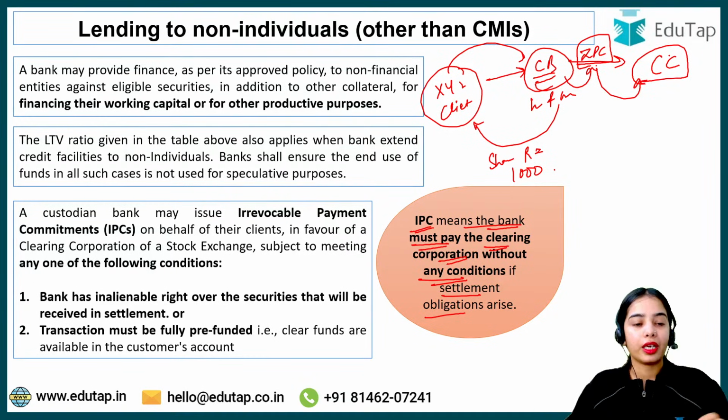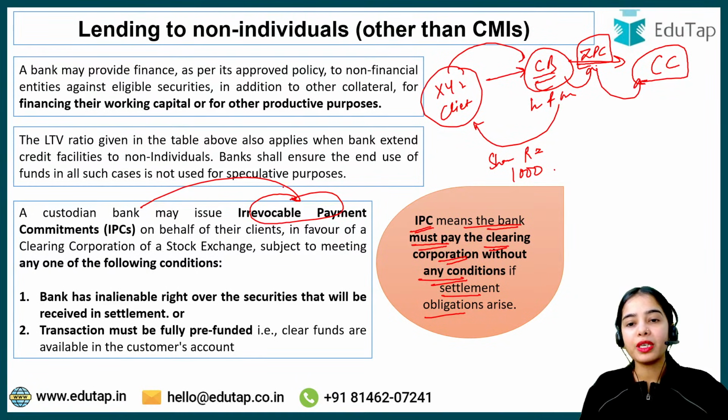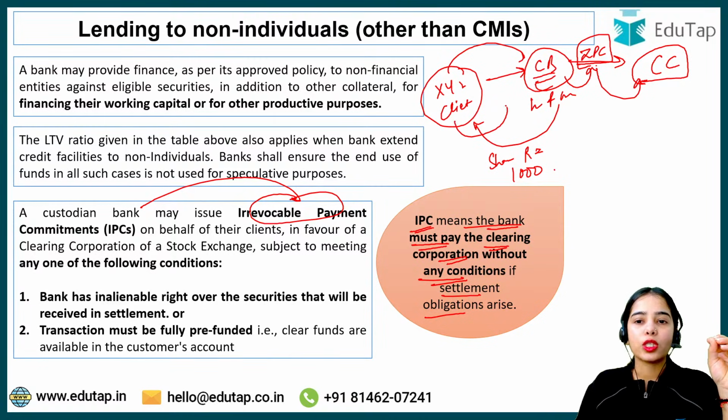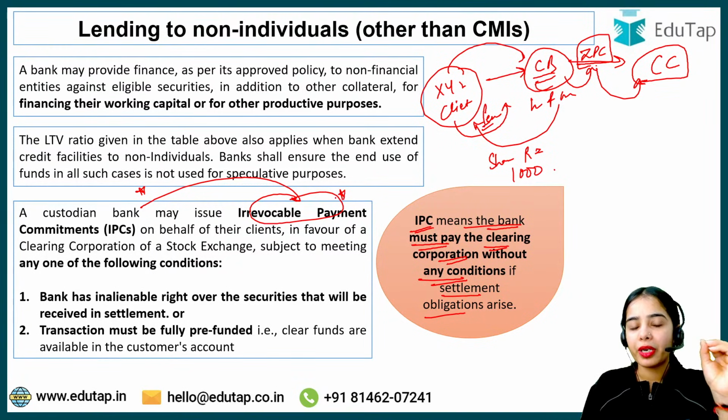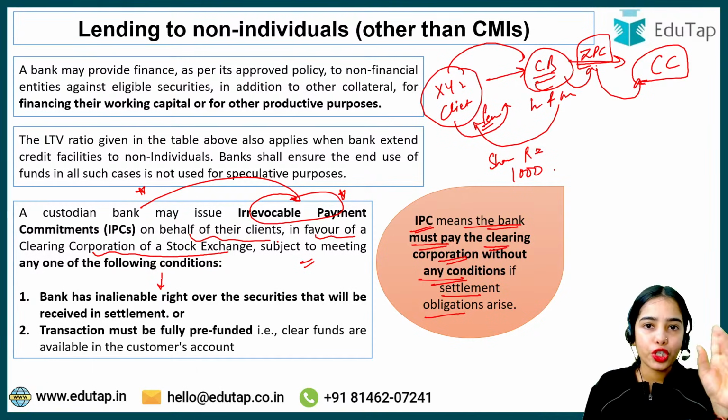for the whole of the trade. Now, why is the custodian bank providing this irrevocable payment commitment? So that the client gets the shares without any problem, and the client has also provided some fees to the custodian bank to take this kind of risk. A custodian bank may issue an irrevocable payment commitment on behalf of its clients in favor of the clearing corporation of a stock exchange, subject to meeting one of the following conditions. One of the following conditions should be met.